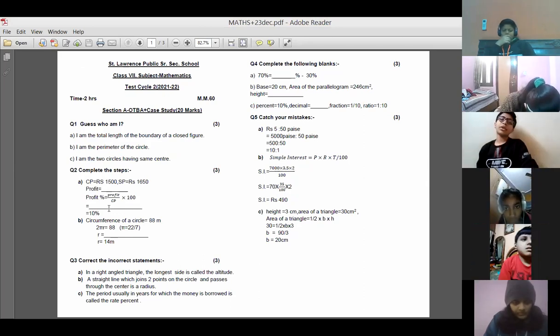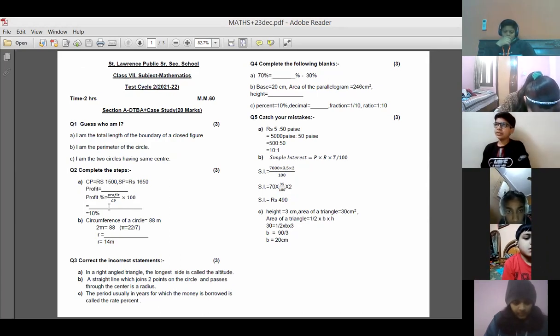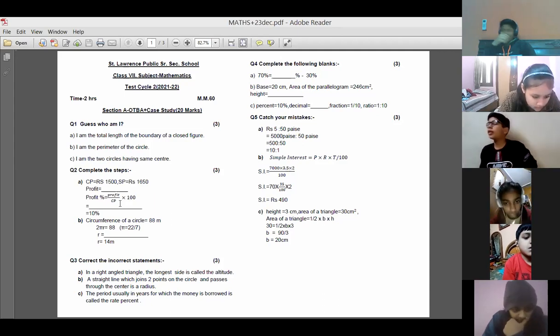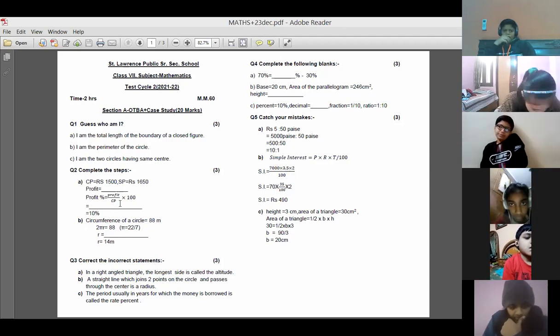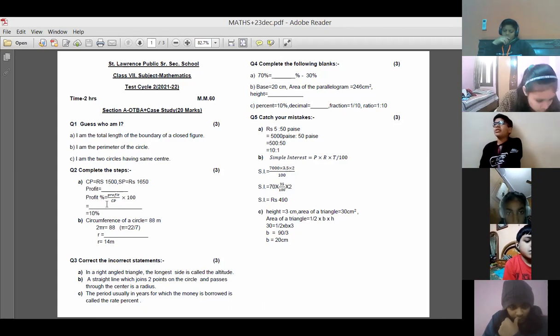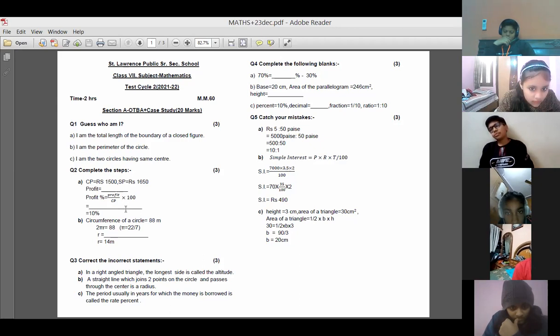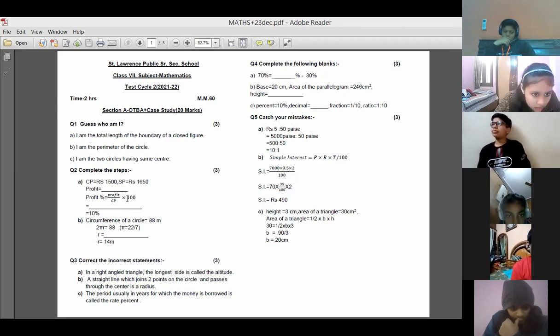For the second blank, what should be the answer? Yes, first blank is right, Devanshi. Absolutely correct. Second blank. Tell me about the second blank. What should come in the second blank? That's right. Absolutely correct, Mukul and Vedika. 150, because profit is 150, CP is 1500 multiplied by 100. So this will be in the second blank. So in this way, you're completing the steps.